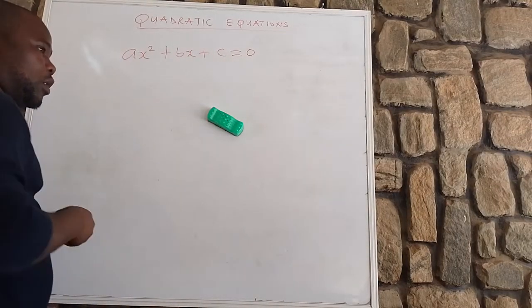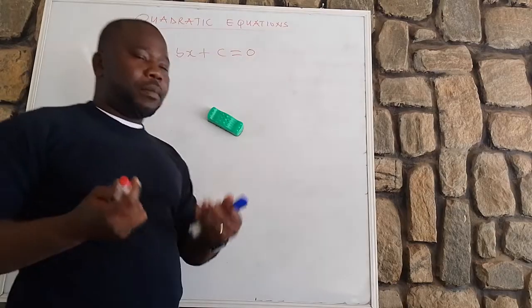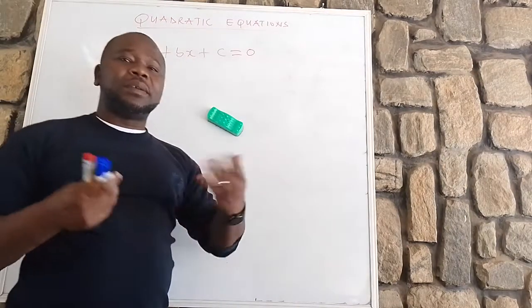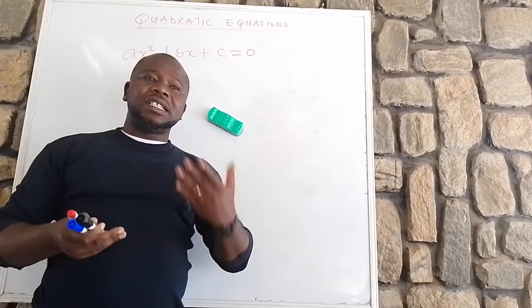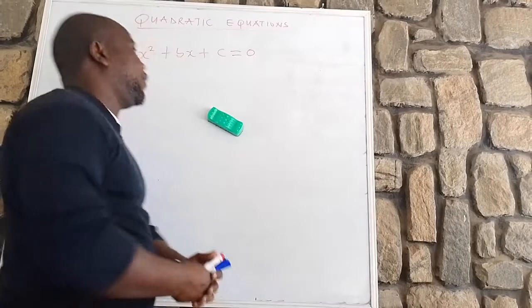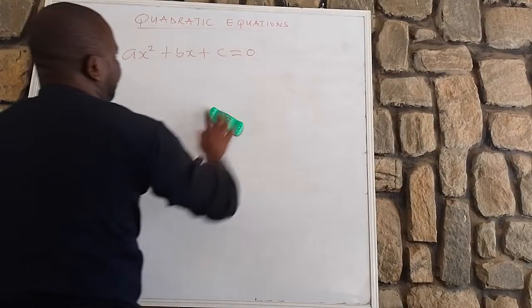Now we want to solve one problem on this topic. Sometimes you will see quadratic equations in a different form. Let's look at this problem.